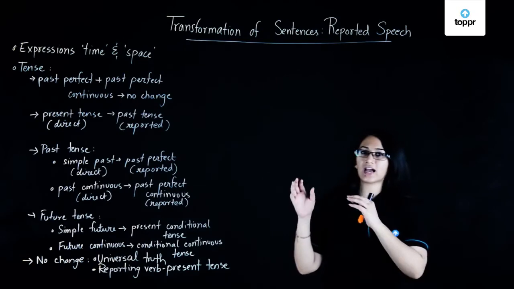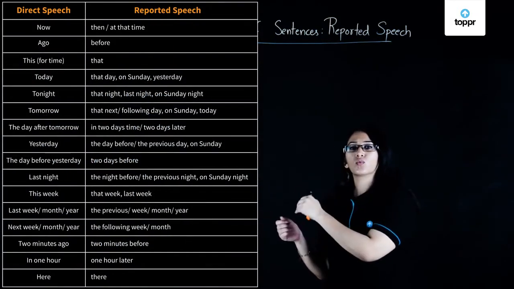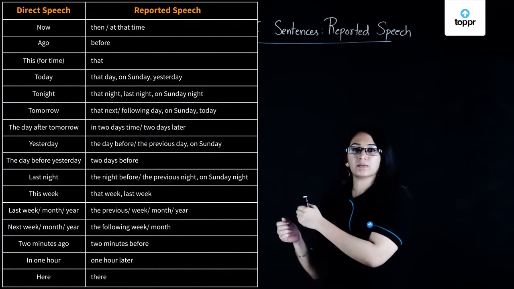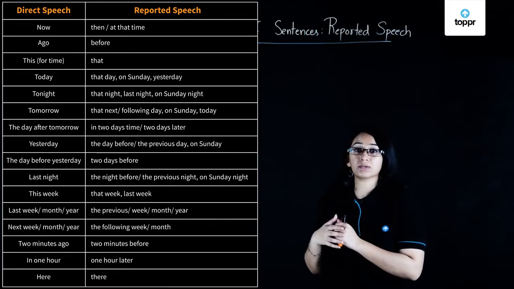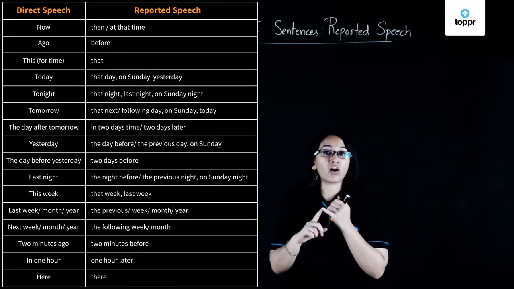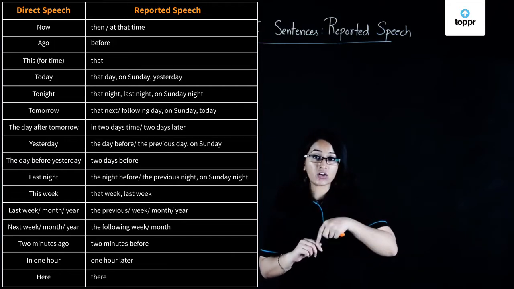Now, if you take a look at this table over here, it will clearly give you all of the words that, if it's in direct speech, what it becomes when you have the same word in your reported speech. For instance, words like now become then, yesterday becomes the day before, here becomes there.